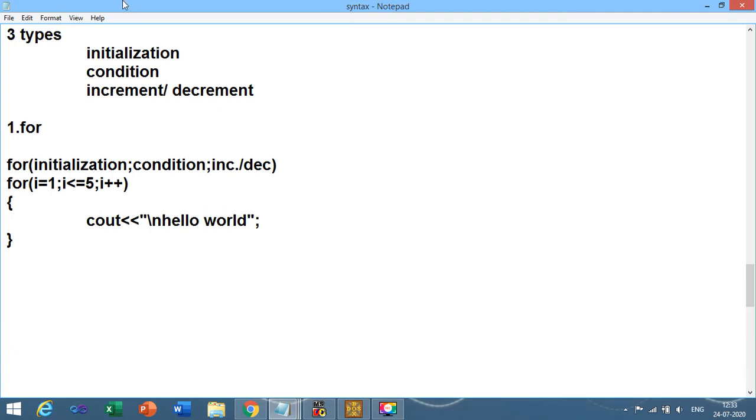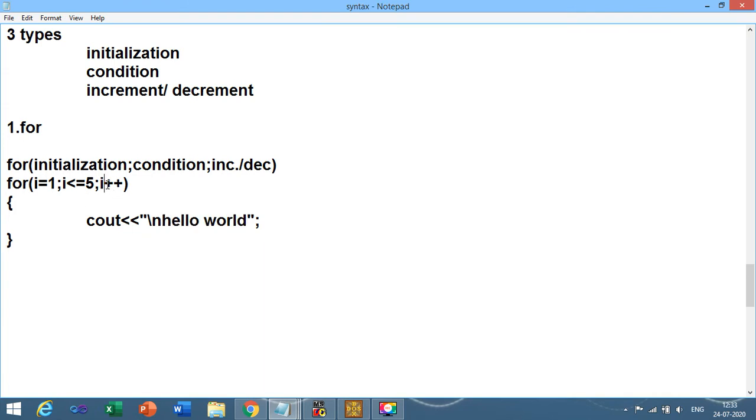How is this loop executed? Let us repeat that. Initially the value of i is 1. It checks 1 with 5. So 1 is less than or equal to 5, the condition is true. In such a situation, it will go inside the loop, go to the new line, and it will print hello world.